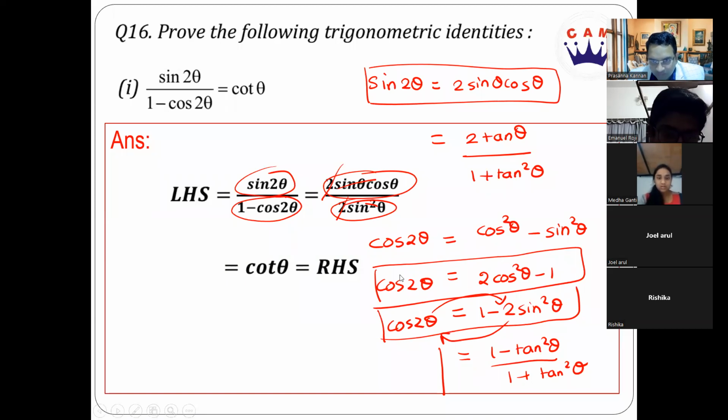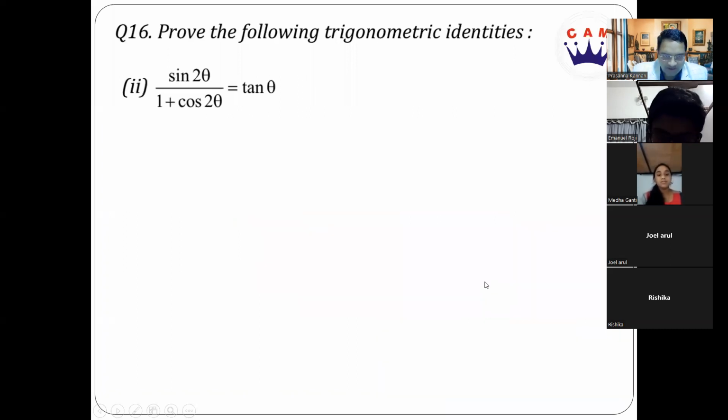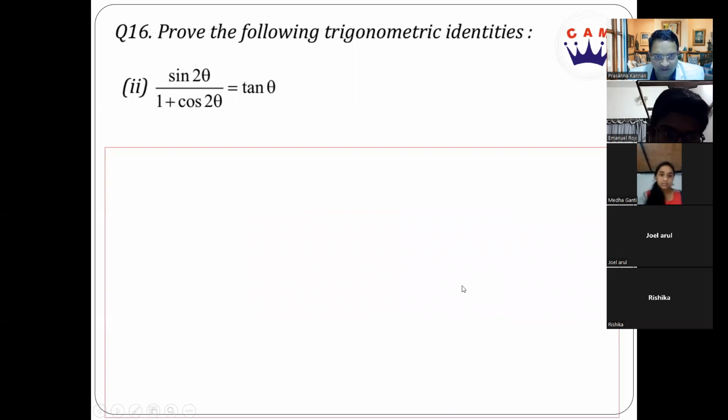We're going to use this one. Cos 2 theta is equal to 2 cos square theta minus 1. If I take this minus 1 to that side, what will you get? 1 plus cos 2 theta will be equal to what? 2 cos square theta, exactly.